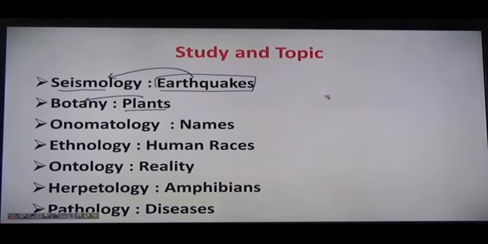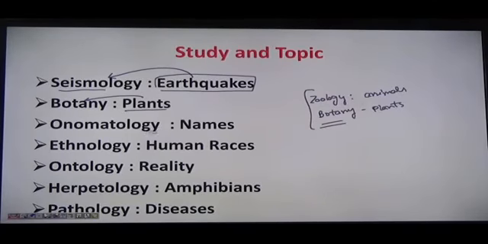So we have generally two terms here. One is zoology, second is botany, right? When I talk about botany, botany is basically named as study of plants, right? Botany is named as study of plants, and zoology is named as study of animals, right? So that is named as zoology.